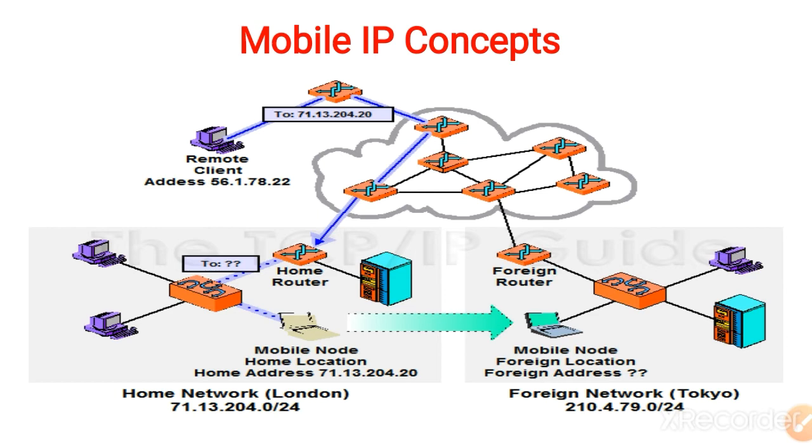With this router there are a number of devices, and this is the home location for the other devices, mobile or computing. Okay, but when a person moves from London to Tokyo, it changes the